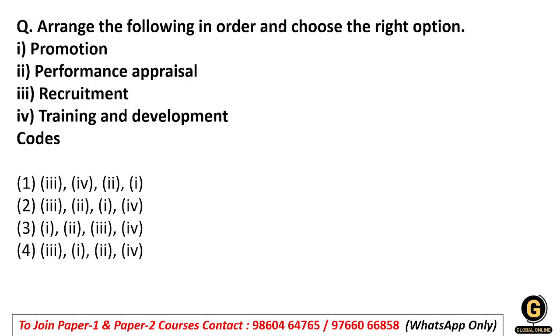Arrange the following in order to choose the right option: promotion, performance appraisal, recruitment, and training and development. So students, what will happen first? Whenever it comes to such types of questions, recruitment is done first. After recruitment, what is done? Selection is done, but selection is not given. So the correct option will start with 3. Then selection is not given to us, no matter.